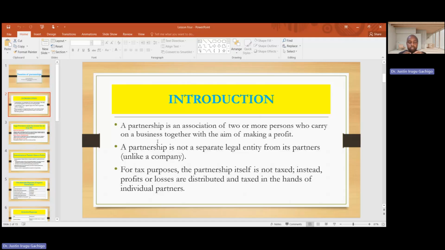So in this particular case, a partnership is not a separate legal entity from its partners. So for tax purposes, the partnership itself is not taxed. Instead, the profit or losses are distributed and taxed in the hands of the individual partners. Once we have the adjusted profit or loss, we distribute the partnership profit among the partners in the given ratios, and that partnership income is what is taxed on each individual partner.